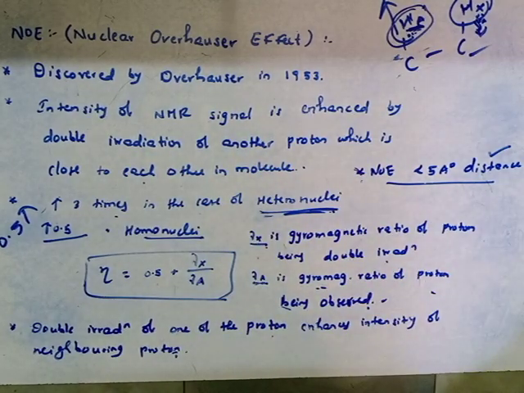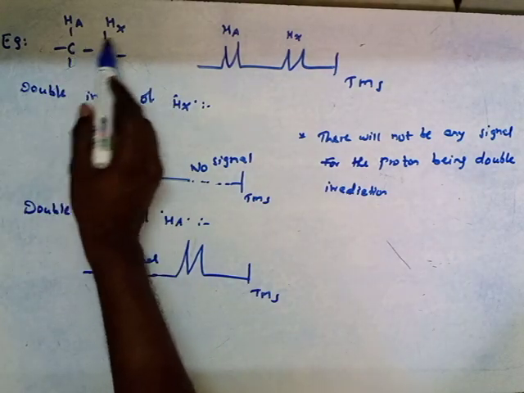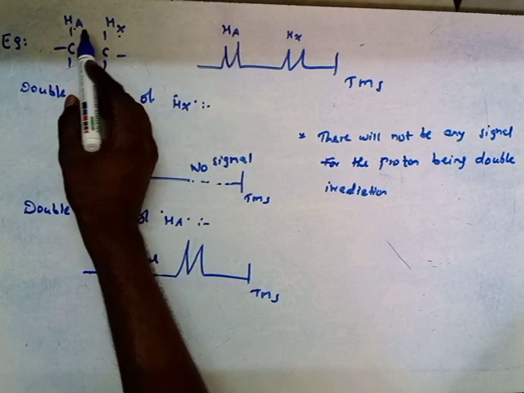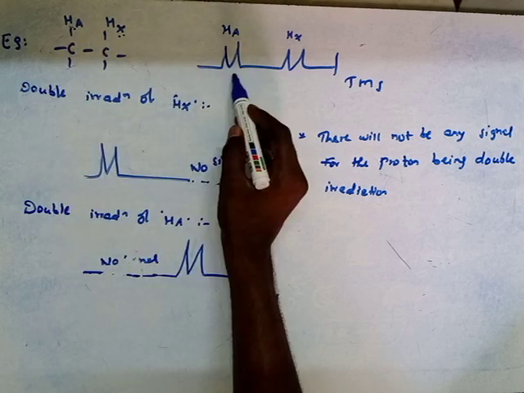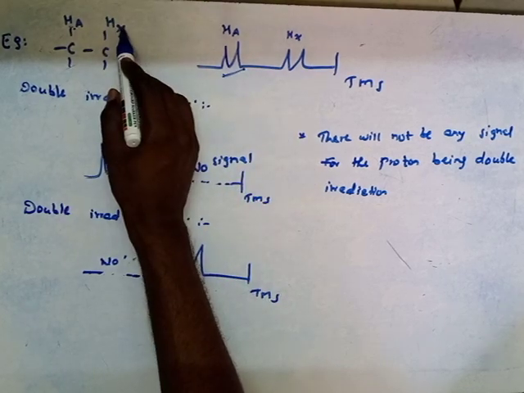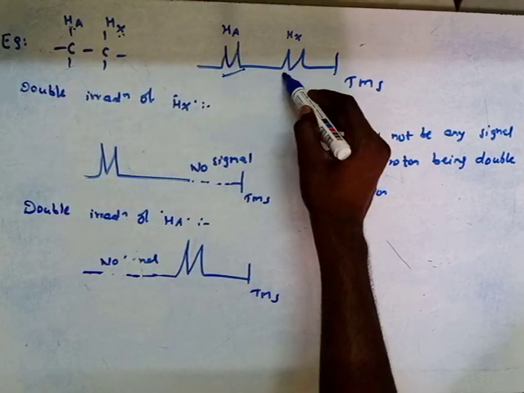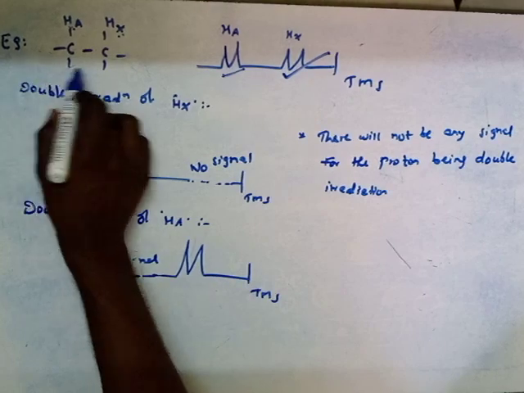Let's see one example for this. This is HX and this is HA type of proton. The HA proton is coupled with the HX proton, so it gives a doublet. Similarly the HX proton is coupled with the HA proton, so it also gives a doublet. So this is the overall spectrum for this molecule.